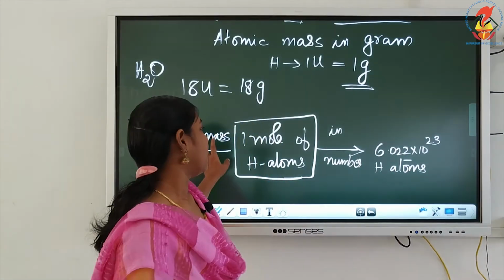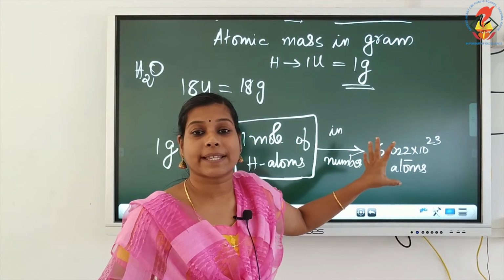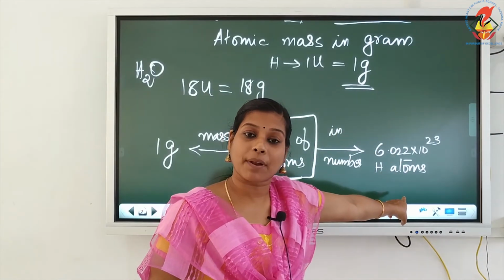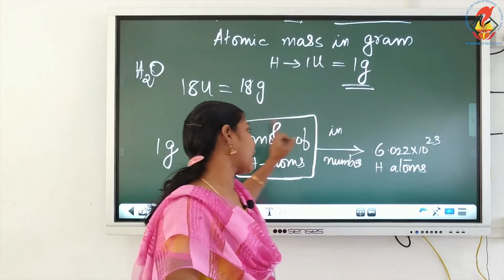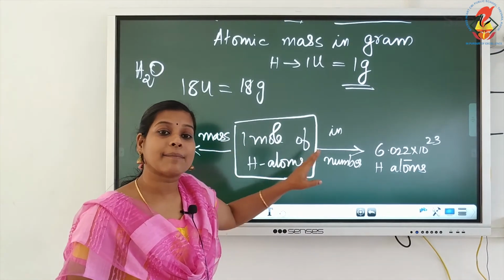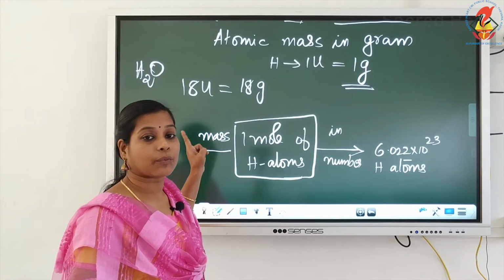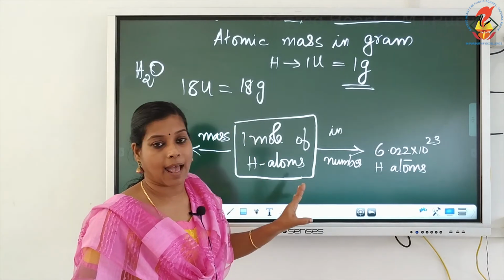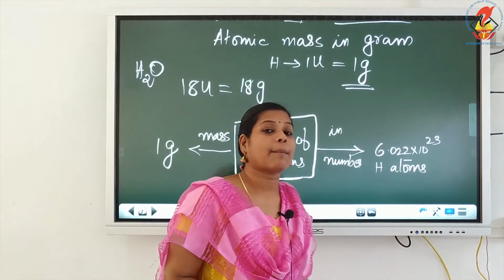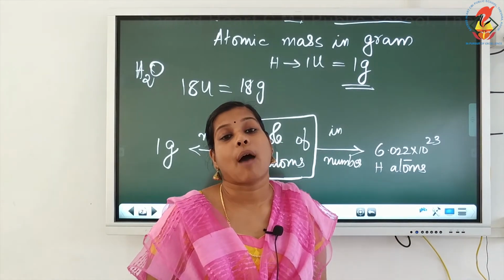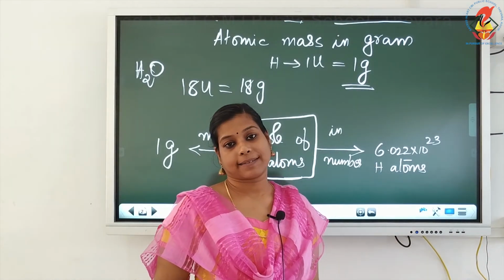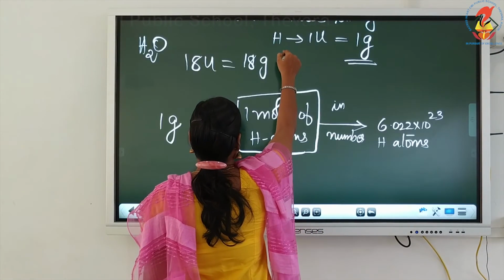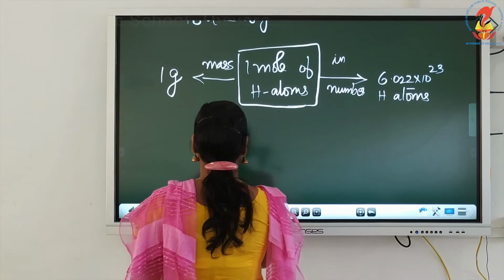Okay. So, 1 mole can be represented in 2 ways, either in terms of number of atoms or in terms of mass. In terms of mass, that will be equal to the atomic mass or molecular mass in gram. And in terms of number, it will be equal to Avogadro number of particles. Then another example, we can take